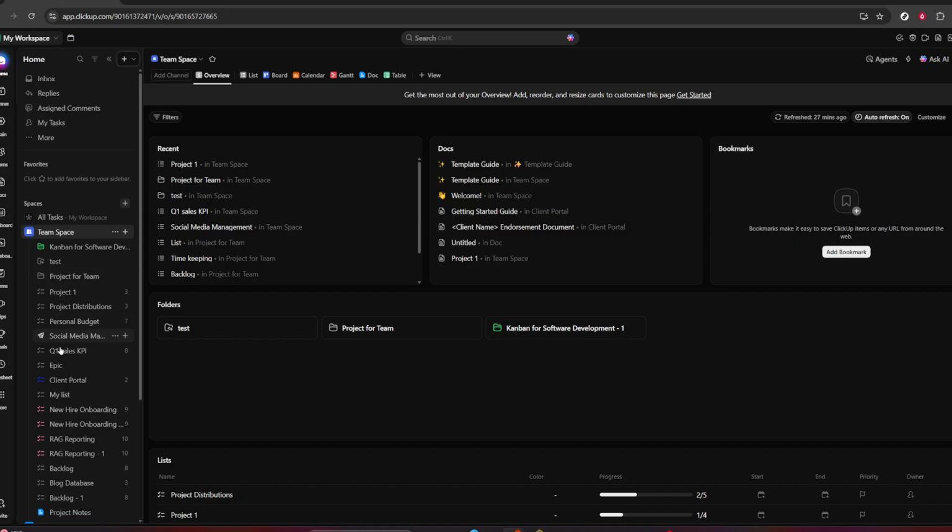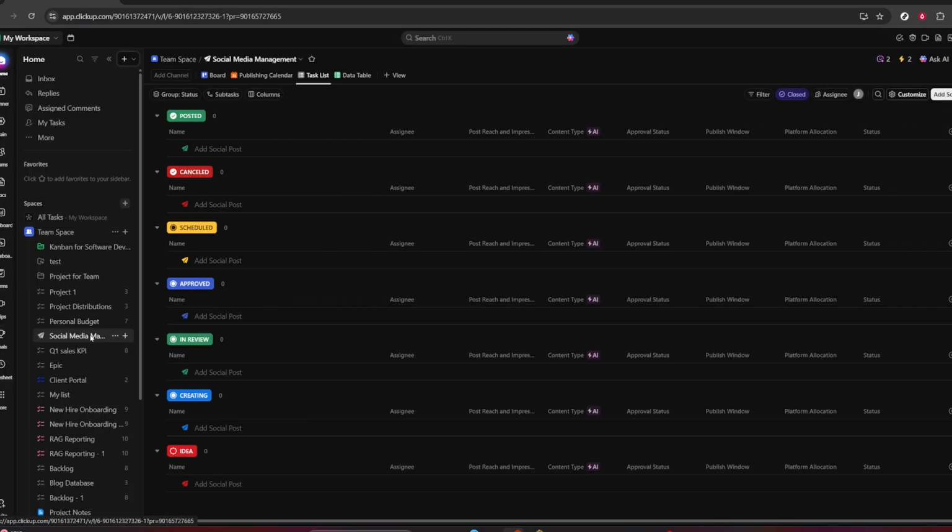First, open ClickUp and sign into your account. You can use the web app or the desktop app, whichever you prefer. Once you're in, navigate to the space, folder, and list where your task lives. If you're using list view, you'll see your tasks in rows with columns like assignee, due date, and status. If you're in board view, you'll see tasks as cards grouped by status. Either way, locate the task you want to complete.